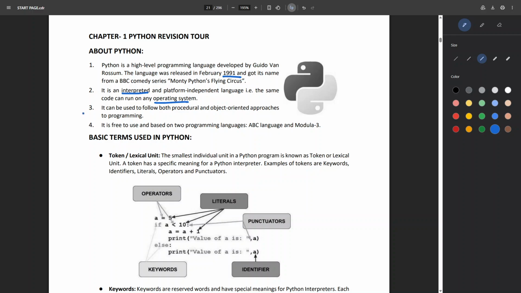to programming. So procedural programming means you are writing a set of procedures line by line, and these procedures will be performed line by line, right? And object-oriented means everything will be divided into objects. So for example, if you are making software for booking tickets, the tickets will be an object, the customers will be an object, the movies will be an object, and between them there will be relationships.